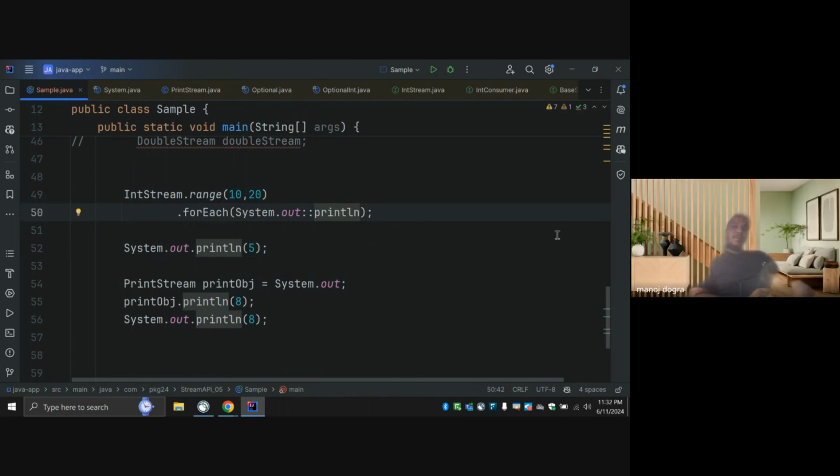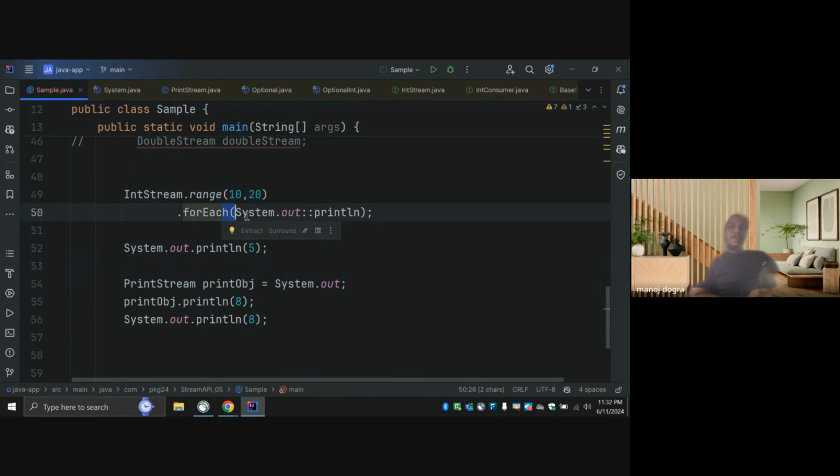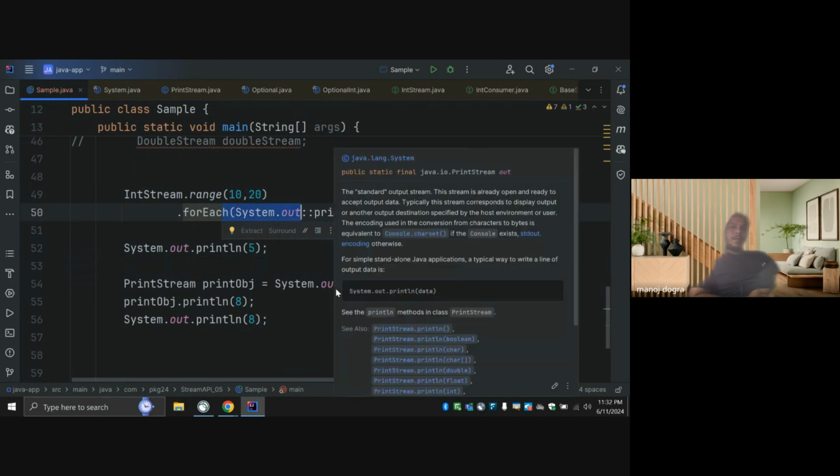Here we can also understand it in such a way. Like System.out, I'm just talking about line number 50. In System.out, its return type is PrintStream, which is a print writer. That print writer has a println method.